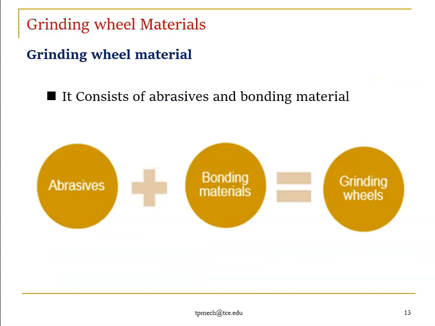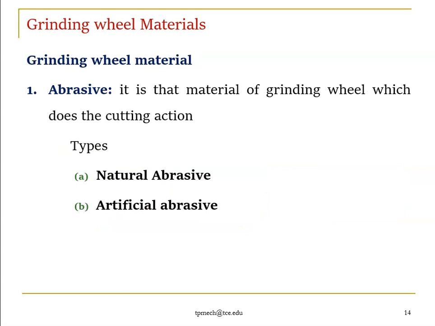As we know, the two main ingredients of grinding wheels are abrasive plus bonding material. With abrasive plus bonding material, we have grinding wheels, right. For abrasive wheels, the grinding wheel material, the abrasive, is the material of the grinding wheel which does the cutting action. It is used to remove the material, not the bonding, right. The abrasive is the part which removes the material from the workpiece.